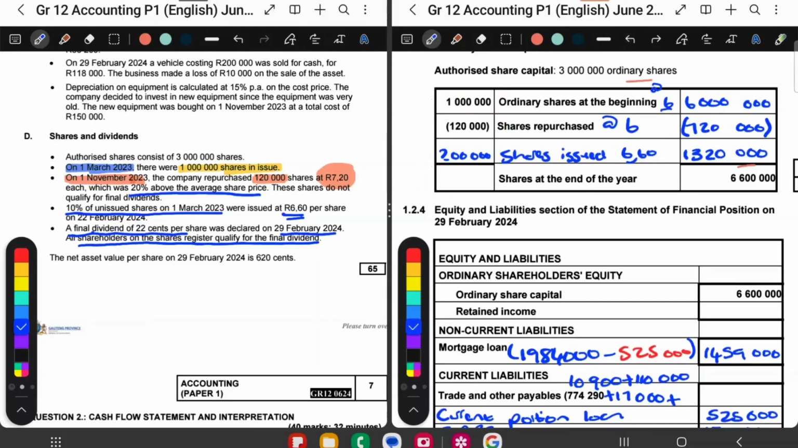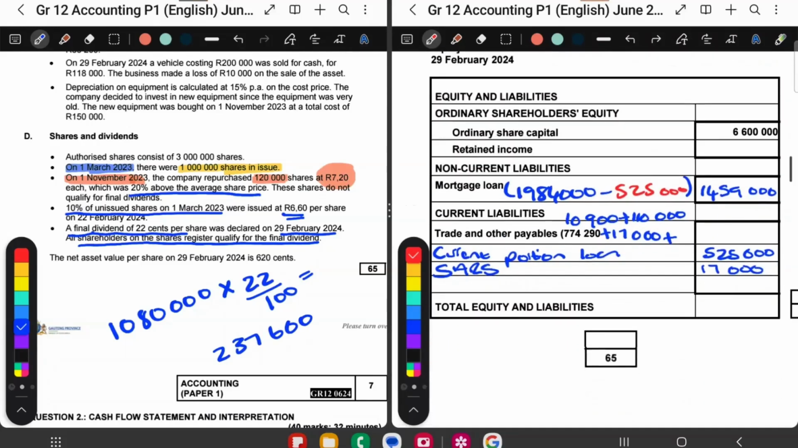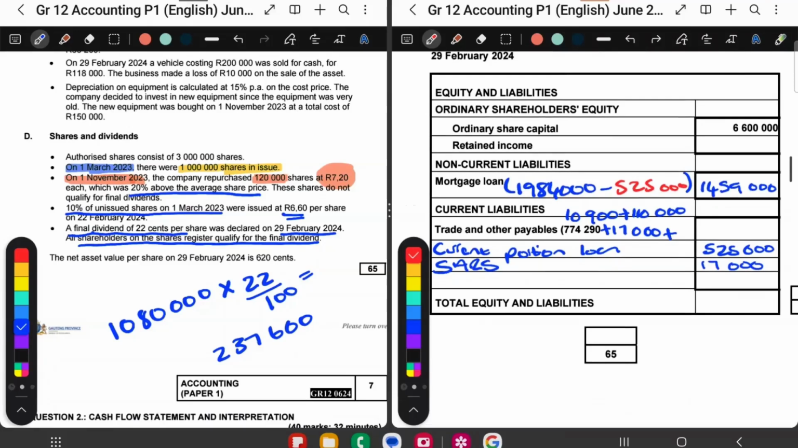So I get that to be 1,080,000. So all these shareholders qualify for a final dividend. I'm going to take the number of shares and times that by 22 cents, 22 over 100. And I get my final dividend to be 237,600. So my final dividend goes here as shareholders